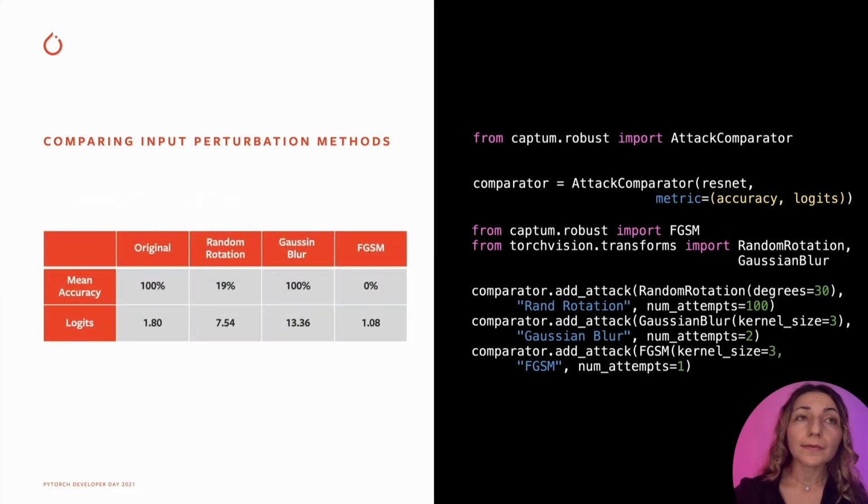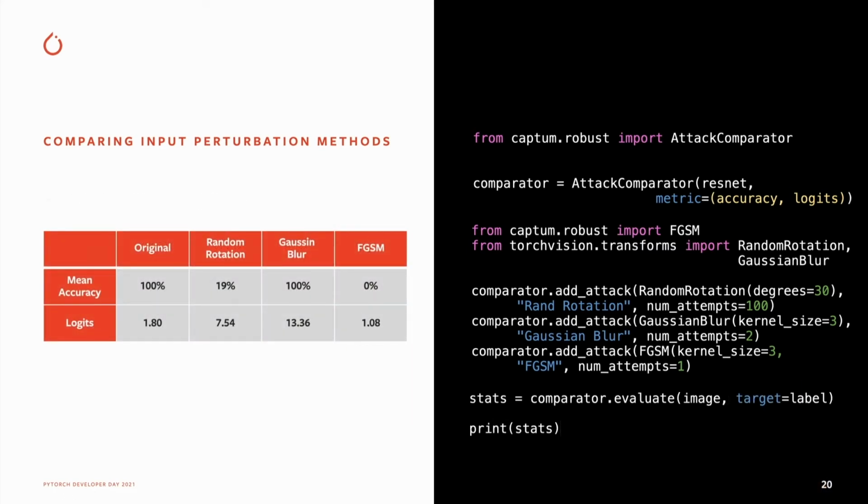We then call evaluate by passing our input image and the ground truth label. Evaluate returns statistics about the accuracy and the logits of the model, which in this case is visualized in a spreadsheet. As we can see from the spreadsheet, the random rotation and FGSM drop model accuracy from 100% to 19% and 0% accordingly, while Gaussian blur transformation left the model prediction unchanged.